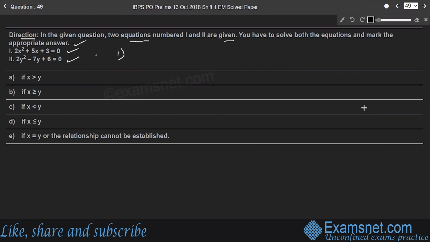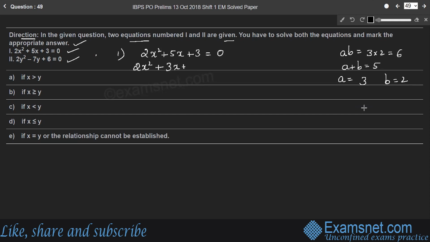Here the first equation is 2x squared plus 5x plus 3 is equal to 0. So where a into b is 3 into 2, which is 6, and a plus b is 5. Therefore, a is equal to 3, b is equal to 2, so that a plus b becomes 5, a into b becomes 6. Right? Therefore, the equation is 2x squared plus 3x plus 2x, so splitting the middle term, plus 3 is equal to 0.